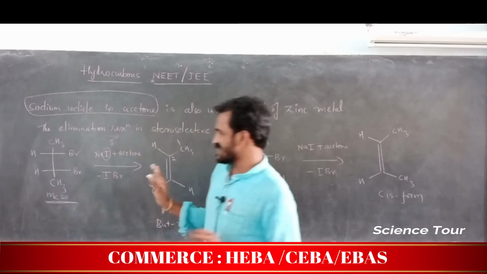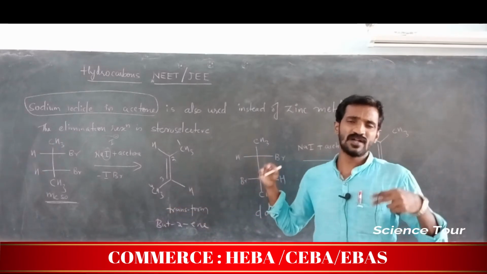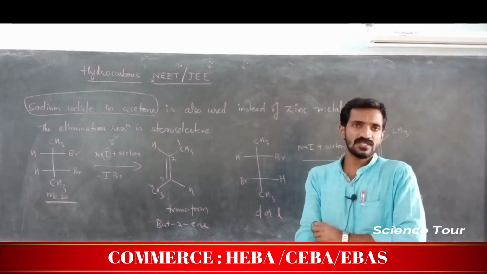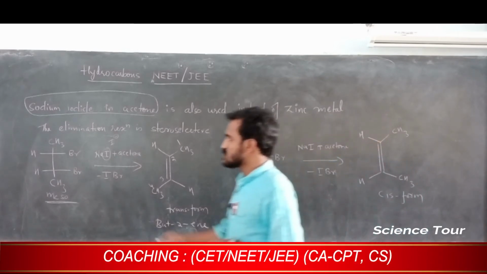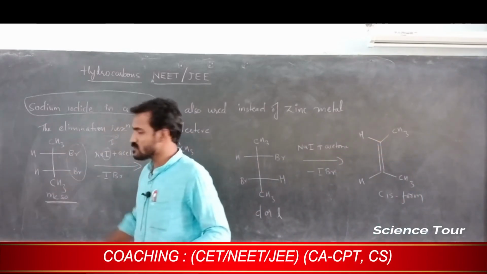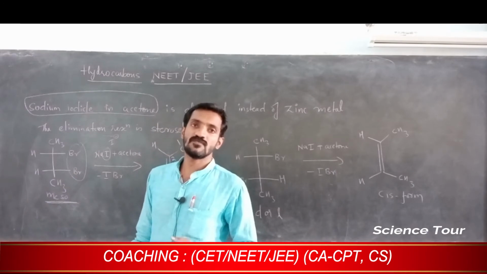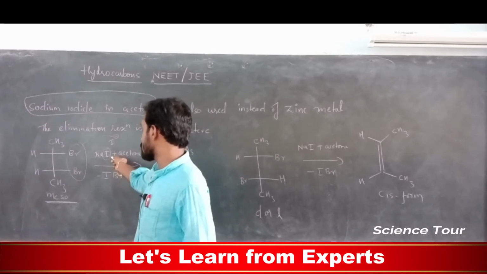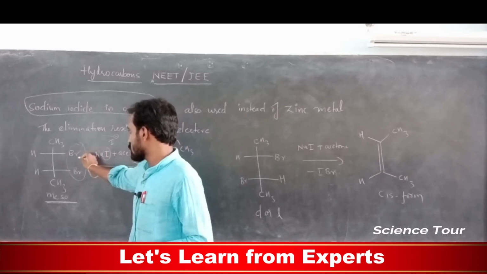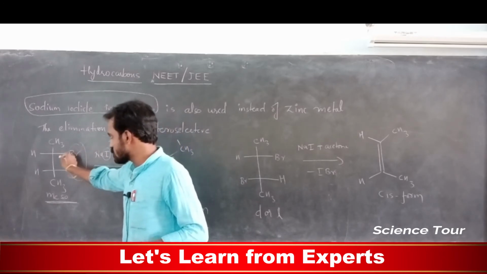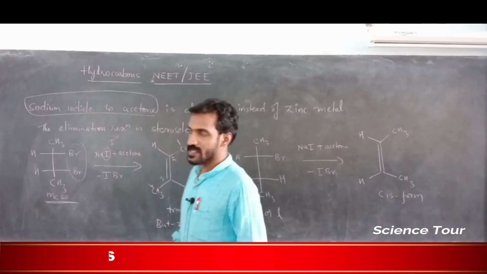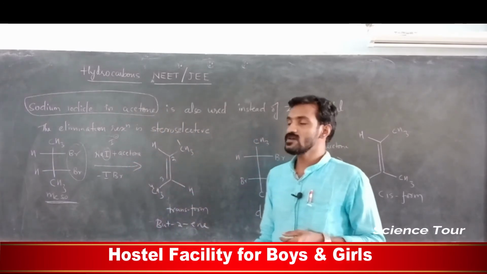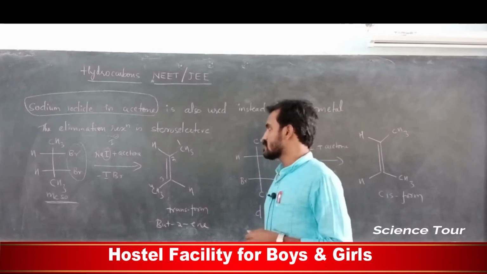So this, no need to remove that actually. You remember, instead of zinc, dehydrohalogenation is possible, removing halogen is possible. Instead of zinc, you can use zinc in the presence of alcohol, or you can use acetone in the presence of sodium iodide. Sodium iodide in the presence of acetone removes these 2 bromides and gives a double bond here. One of the bonds breaks and it attacks this particular carbon, understood? So that is the method, okay.